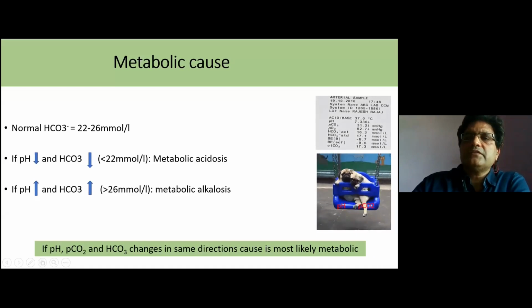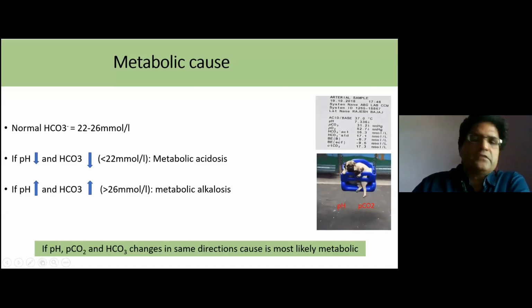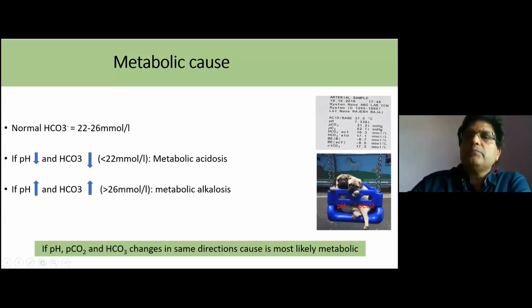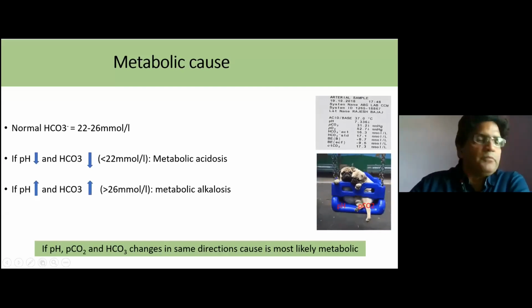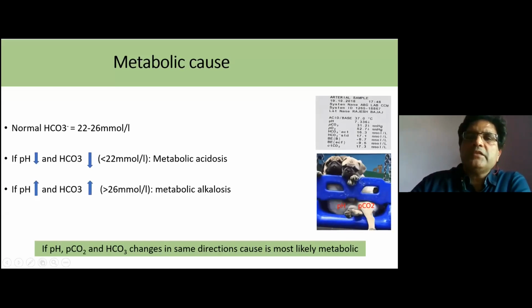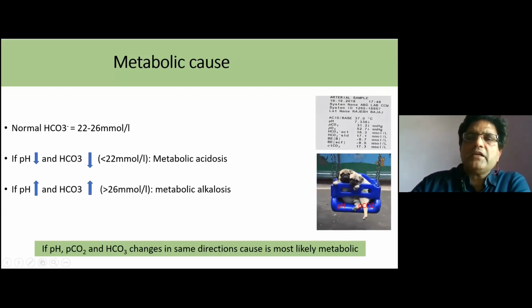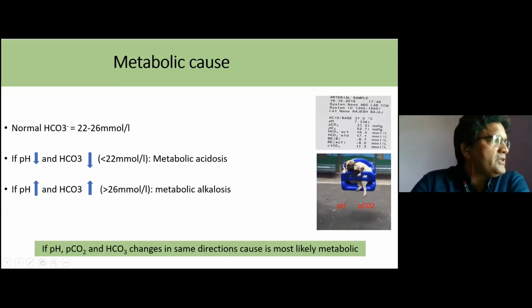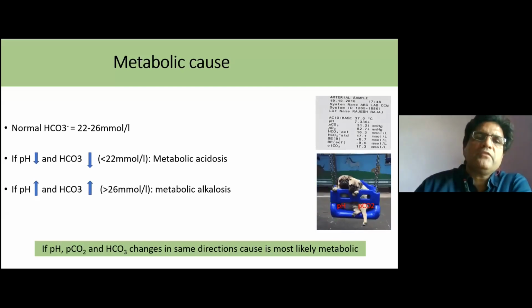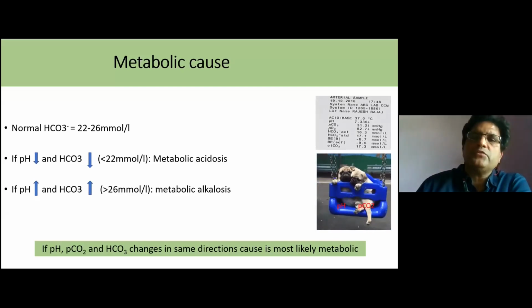Here both are going down. The pH is less, that is acidemia, but PCO2 is not conclusive because it is not explaining the acidemia. So now we see the bicarbonate. Bicarbonate is 16, which means it is decreased, so we can definitely call it metabolic acidosis.